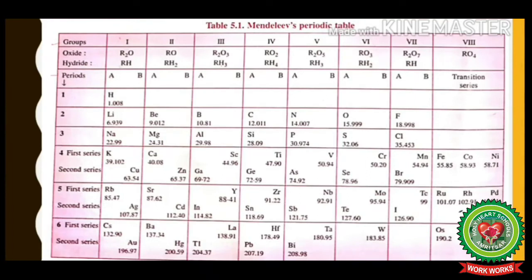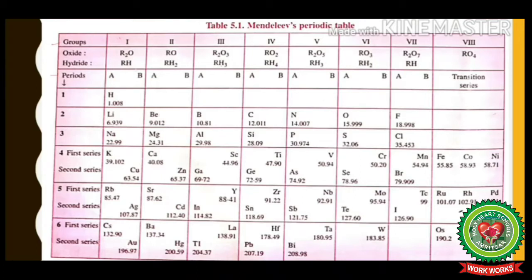Now all the elements of these subgroups and even this group 8 have similar properties. Means all the elements of this group 1 will have similar properties to groups 2, 3, 4, 5, 6, 7, 8.